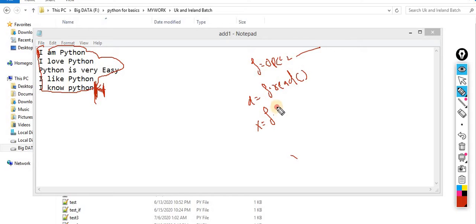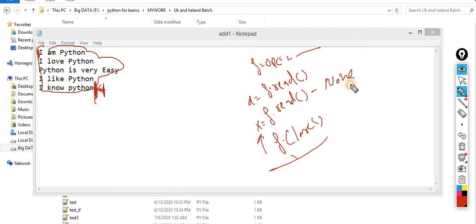Now this time x is equal to read. Can anyone tell me what would be inside this x? This is general behavior and a general question. Maybe none. Yes, perfect. In this case, none would be there because inside my program I perform this activity.